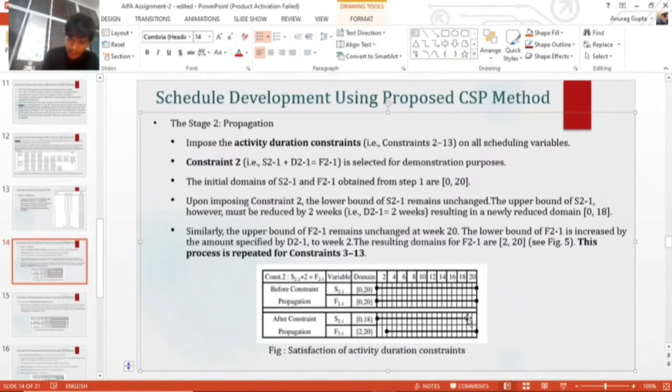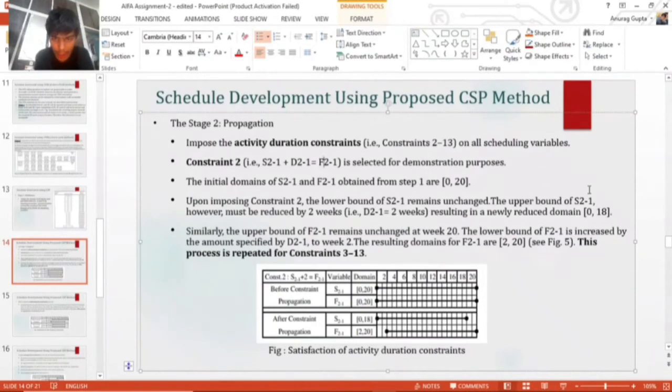Its lower bound doesn't change, but its upper bound changes from 20 to 18. Similarly for F21, the minimum value should be 2, so it will be 2 to 20. So S21 will be 0 to 18, and F21 will be 2 to 20.